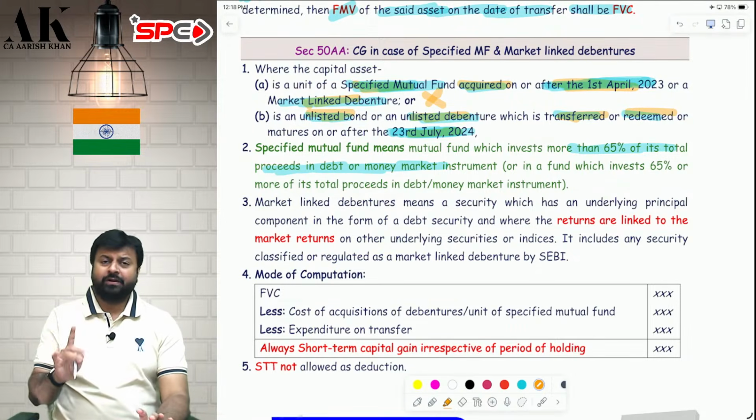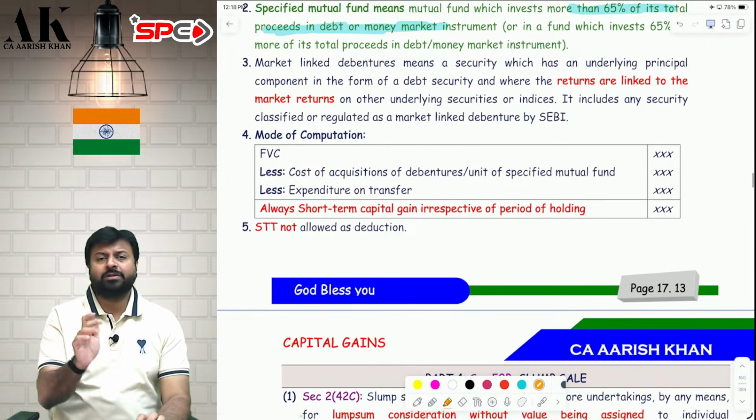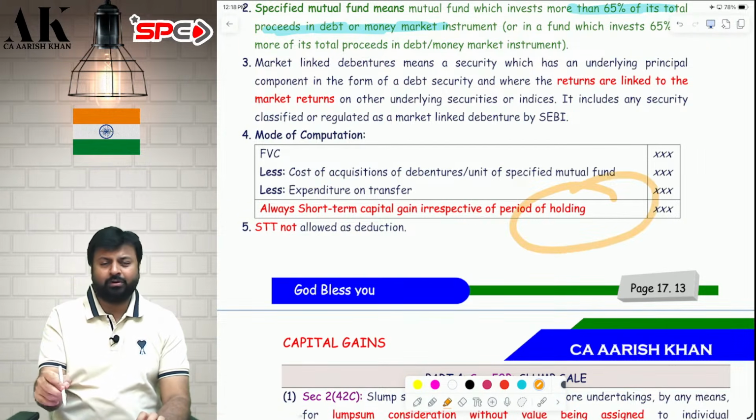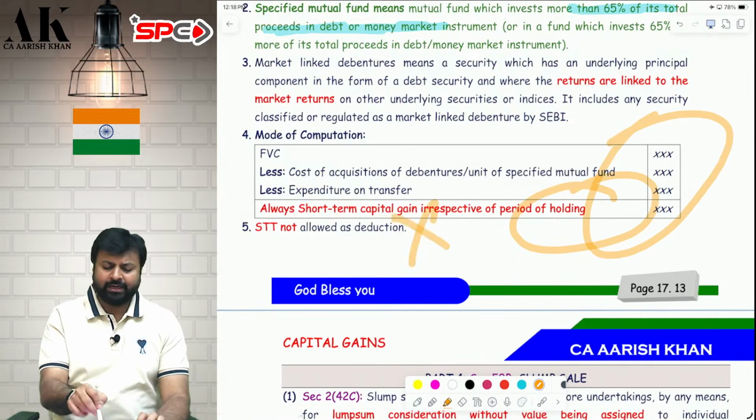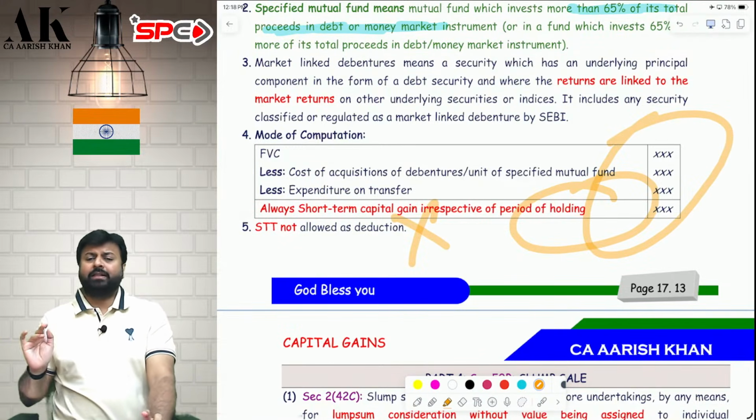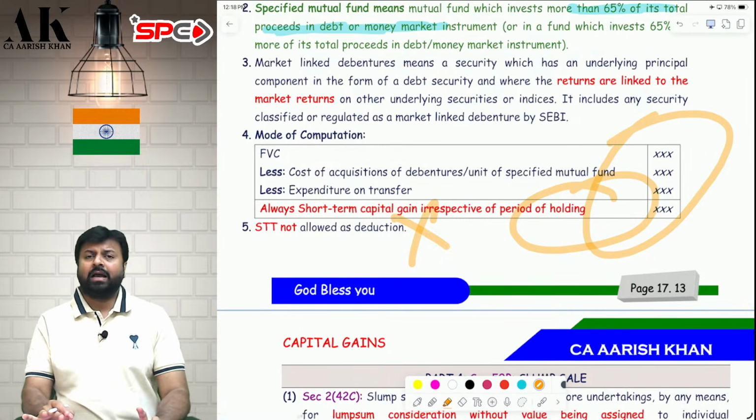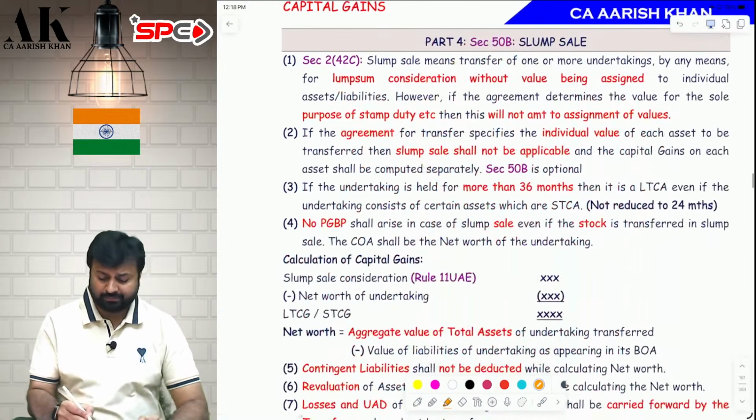These four assets will always be short term, irrespective of the period of holding. Computation mechanism is the same. STT deduction not allowed, all those things same. But these four assets will always be called as what? As a short term capital asset. I hope it is clear.